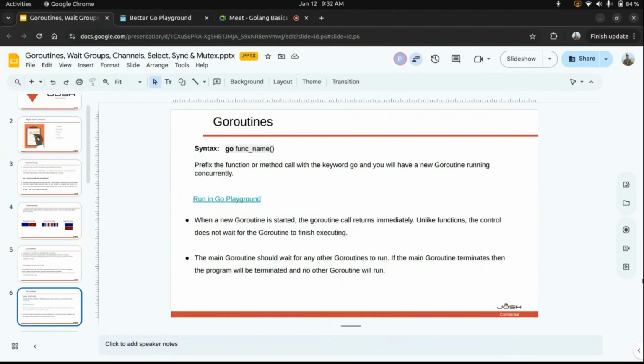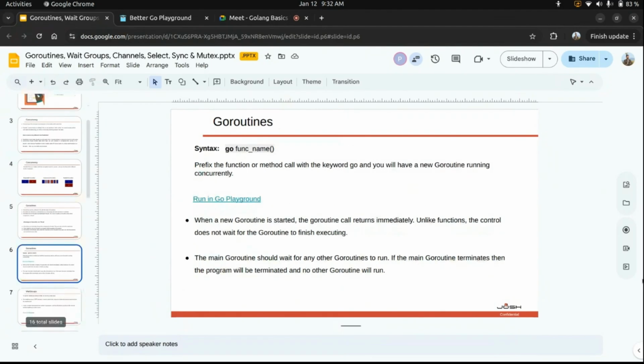Instead of using time.Sleep, is there not any function which specifies to wait for these Go routines to execute? Yes, we are going linearly, so we'll get to that part in the next slides. We do have those functions. The main Go routine should wait for any other Go routines to run. If the main Go routine terminates, then the program will be terminated and no other Go routines will run, as we have seen in the previous example.